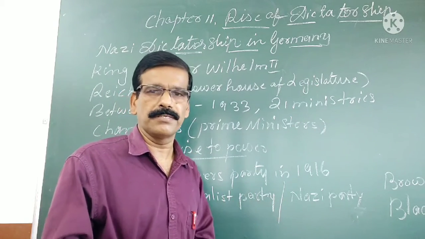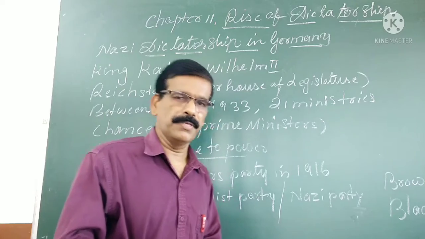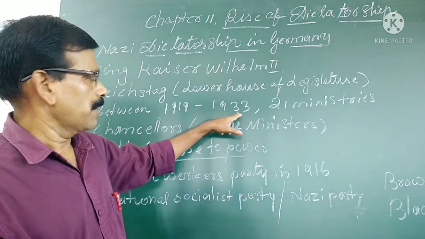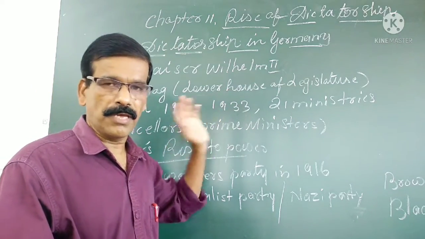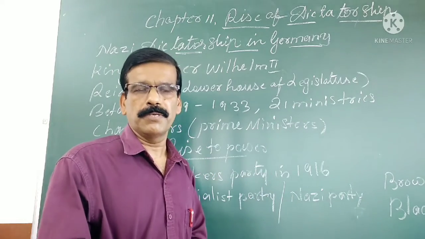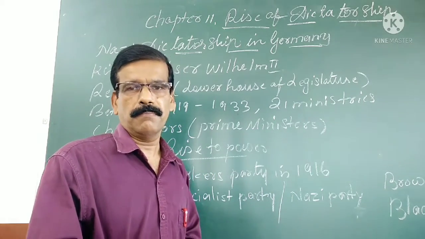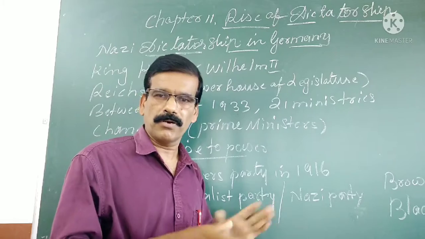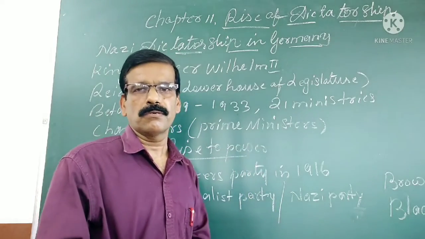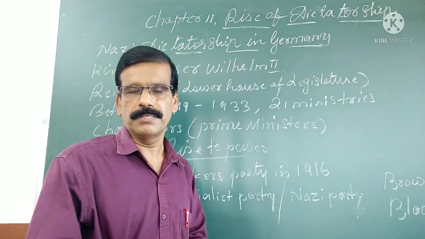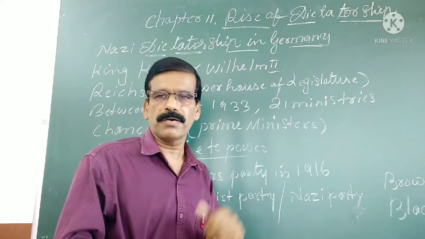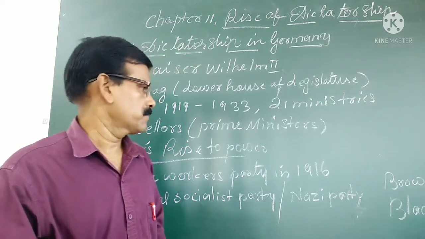And elections were held in Germany between 1919 and 1933. During these times, elections were held, and many governments came into power in Germany. But none of these governments were stable, because not a single party got a majority in the parliament. That is why all the governments formed were coalition governments.